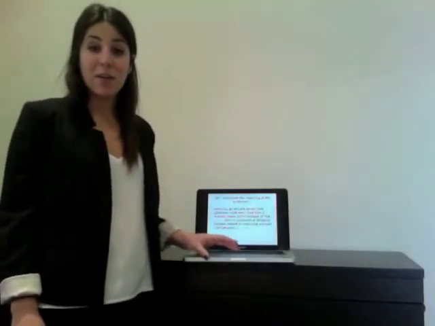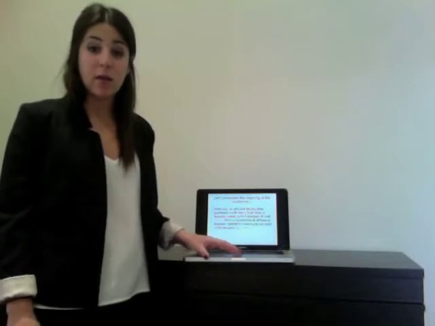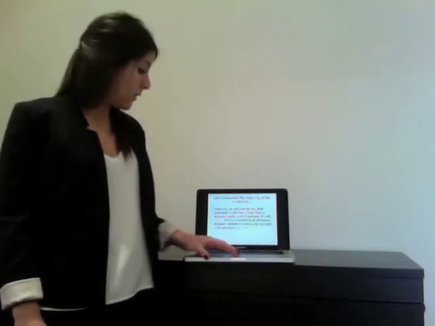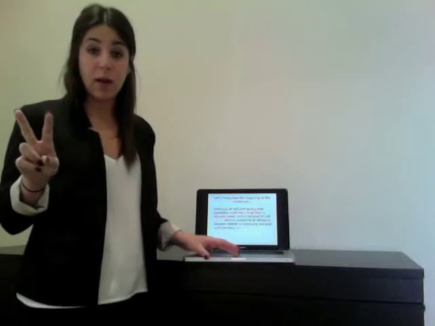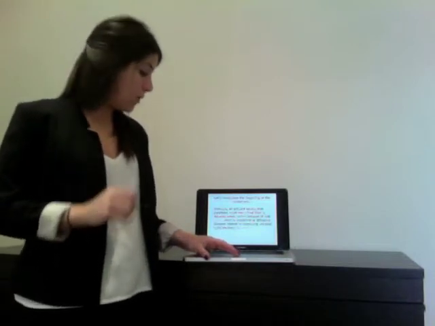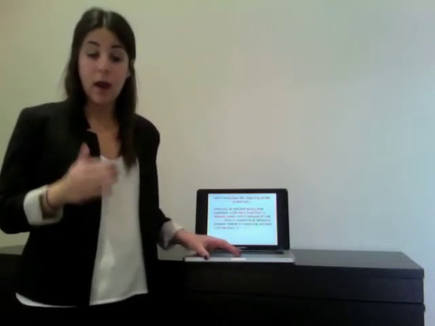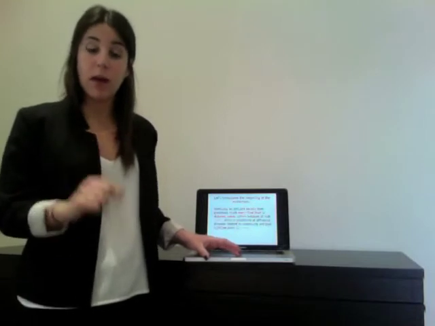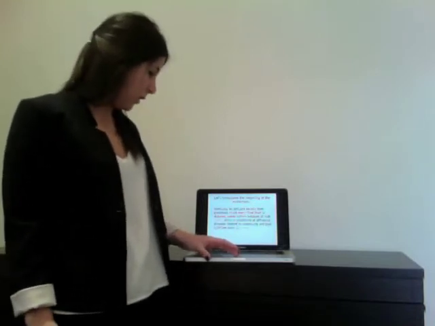Alright students, so now we're going to be looking at question number 2 for sentence completion. This question is a little bit different because we have 2 blanks to fill in. So each multiple choice answer is going to have 2 words, and the first word corresponds to the first blank and the second word corresponds to the second blank.